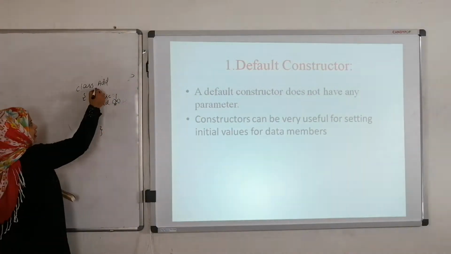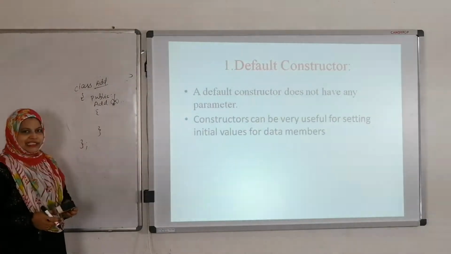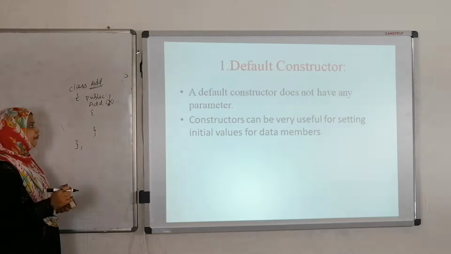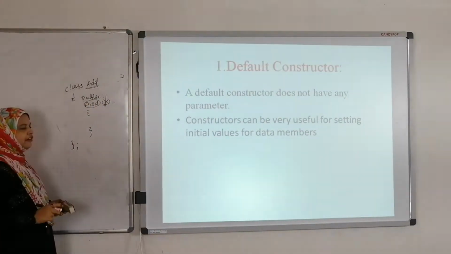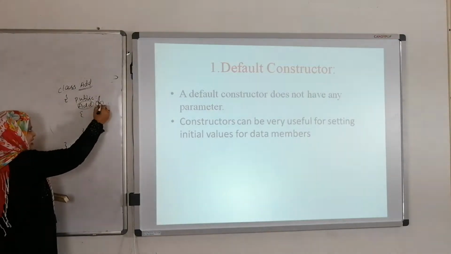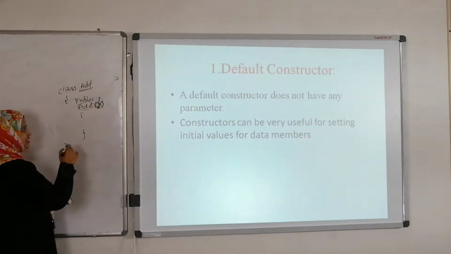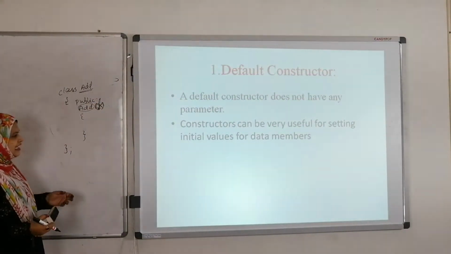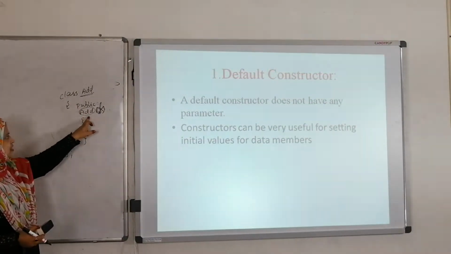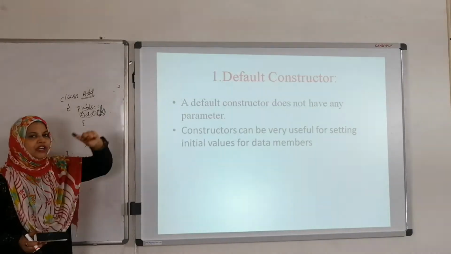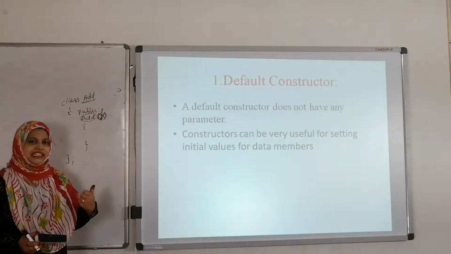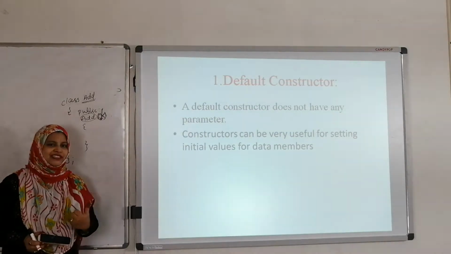Here I am defining one class, that is the add class. Here the class name is add, so the constructor name must be add. And we are not going to pass any parameters in the constructor. This type of constructor is known as the default constructor. Right? The default constructor follows all the properties of the constructor.